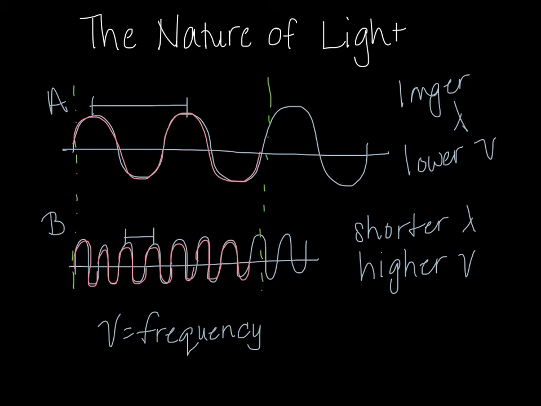So frequency and wavelength have an inverse relationship. As wavelength increases, frequency decreases. As wavelength decreases, frequency is going to increase, which is an inverse relationship. So frequency depends on wavelength. No matter what else changes about the wave, if the wavelength remains constant, the frequency will remain constant. But if the wavelength changes, then the frequency is going to change.